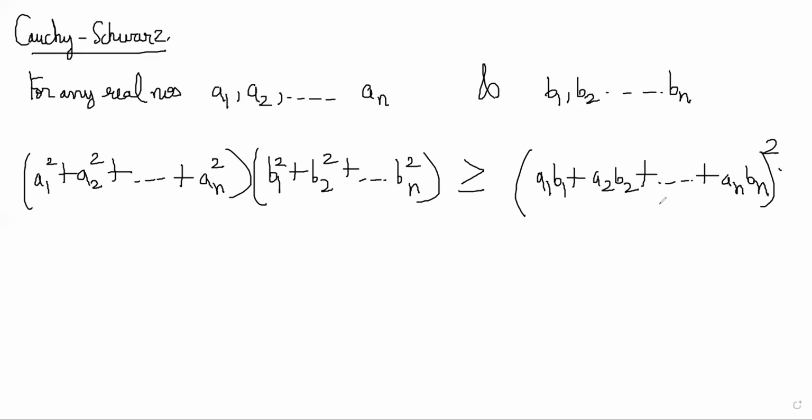Okay, so what we will look at is two different proofs of this. The first proof is the classical proof, which is an algebraic proof for this inequality. And the way we do that is we construct a polynomial, a quadratic. So consider the quadratic.